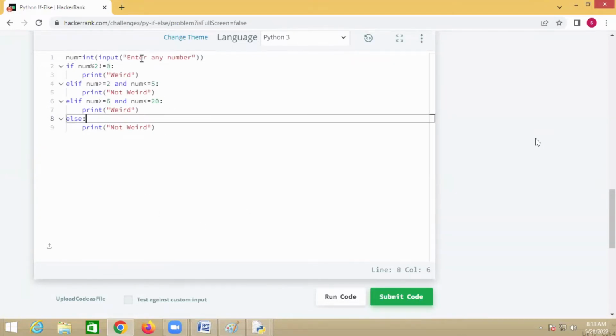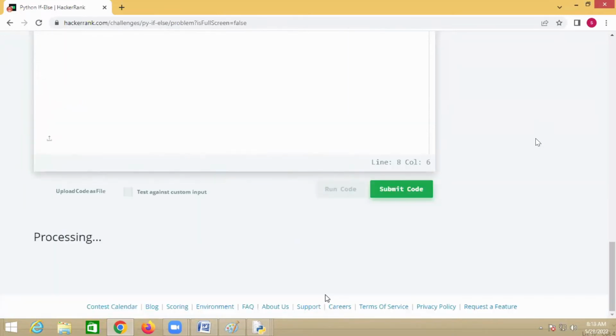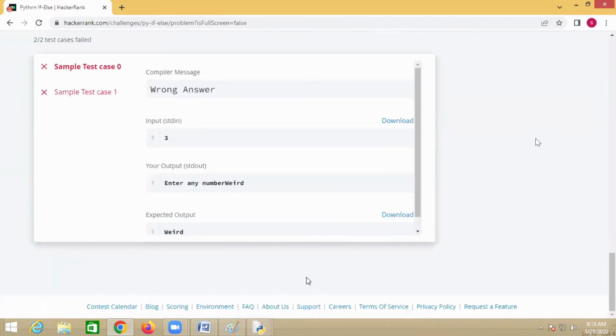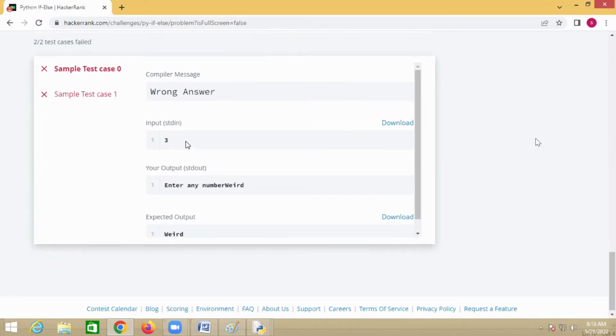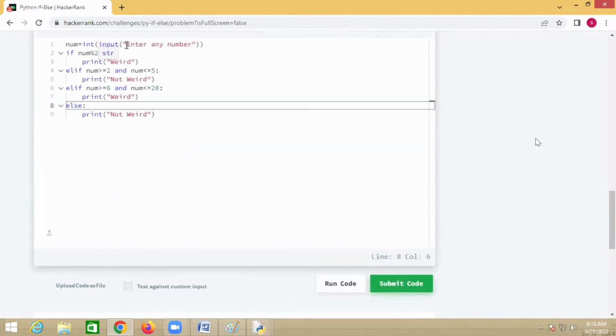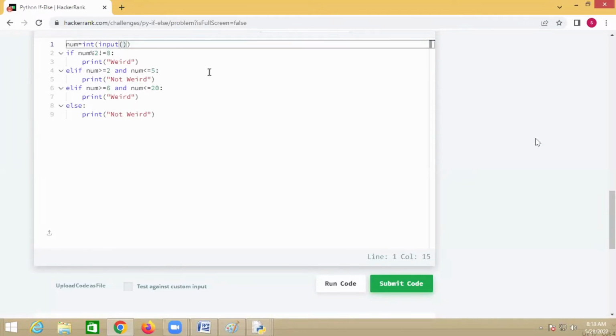But I've given the prompt, and if I run this code, it gives which one? A wrong answer. What is it expecting? Input is only 3. That prompt is given or not given? Not given. You have to give the input without prompt.